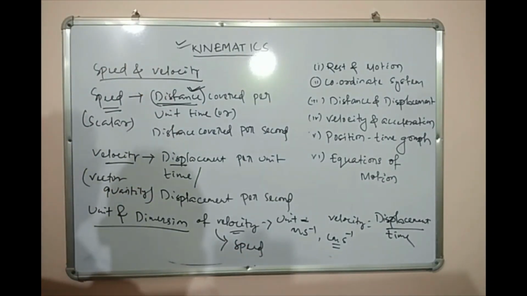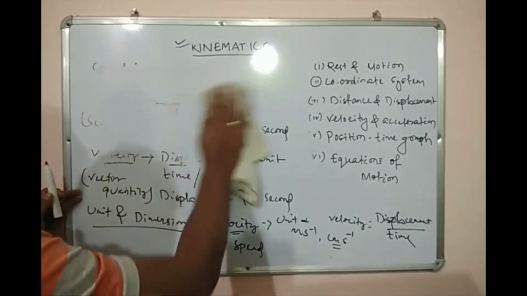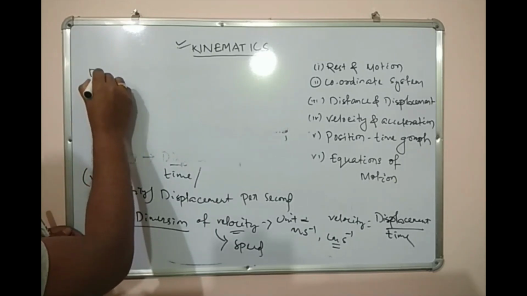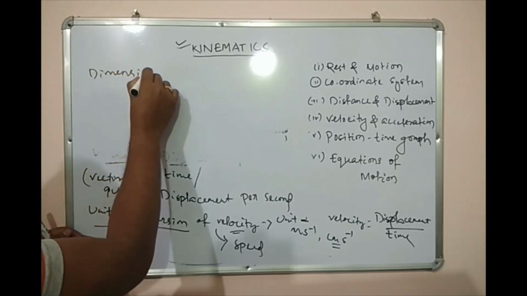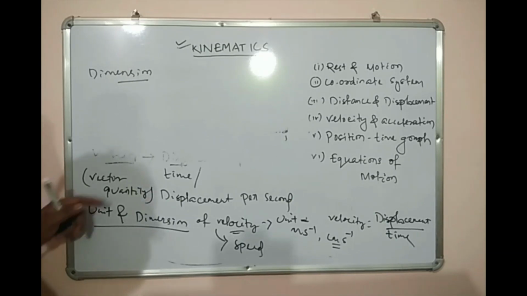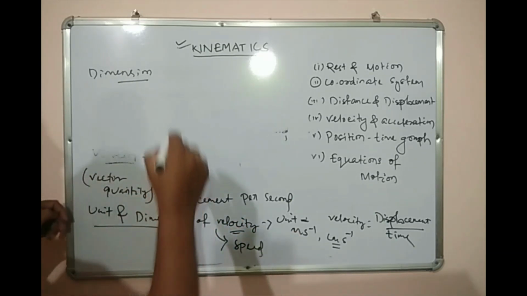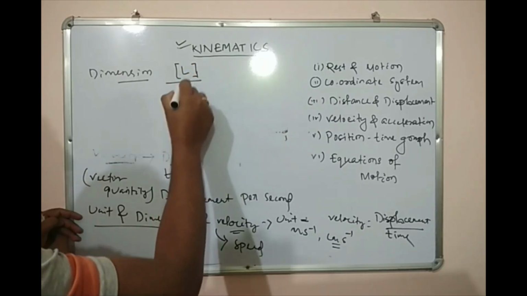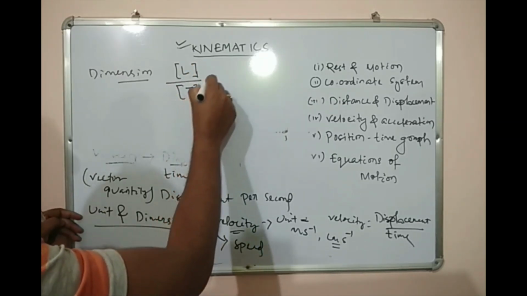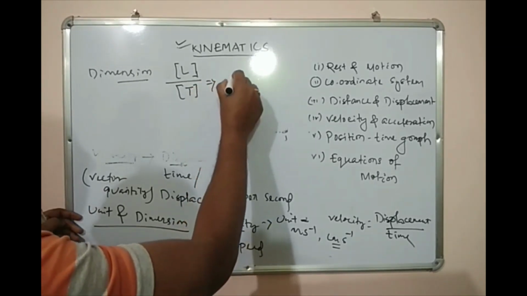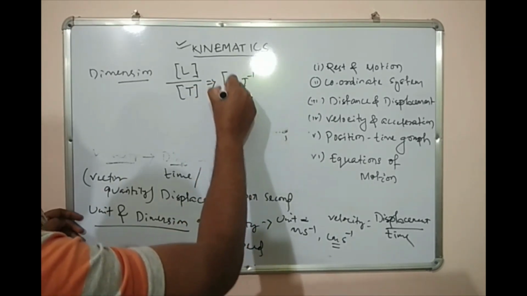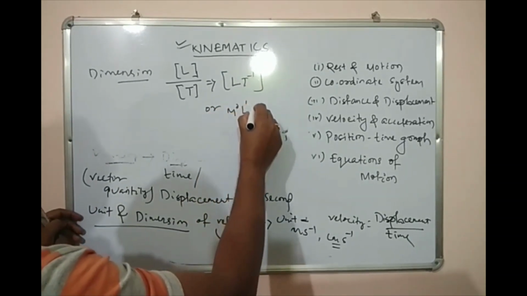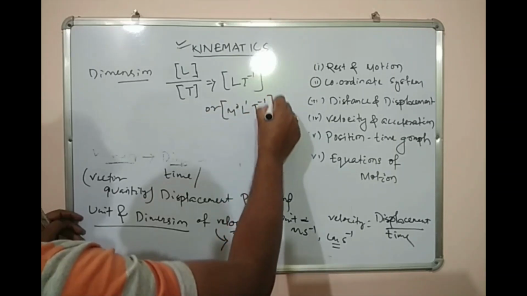What will be the dimension? We know that for displacement it is L1 and for time it is T, so the dimension will be LT minus 1, or M0 L1 T minus 1.